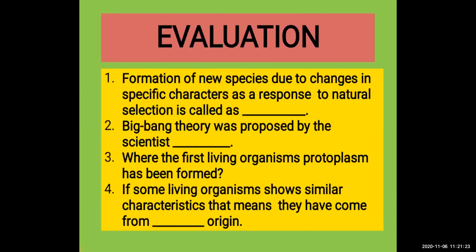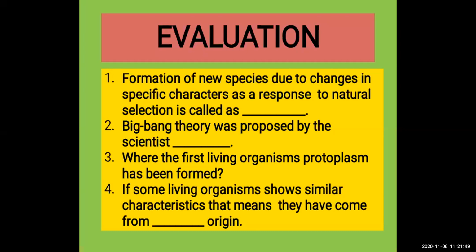Next, if some living organisms show similar characteristics, that means they have come from a dash origin. Yes. Ancestors. Common ancestor. We can say common ancestor, but for this blank, what will come? Who is answering?